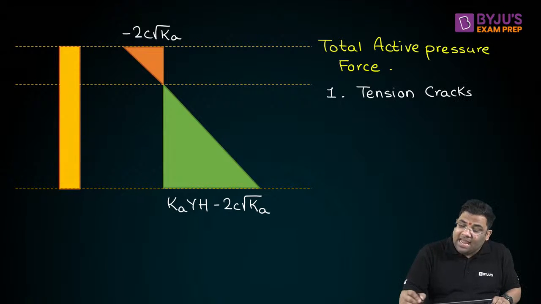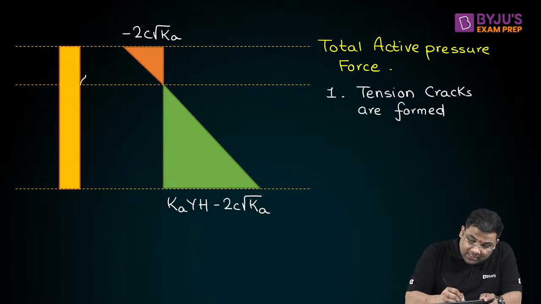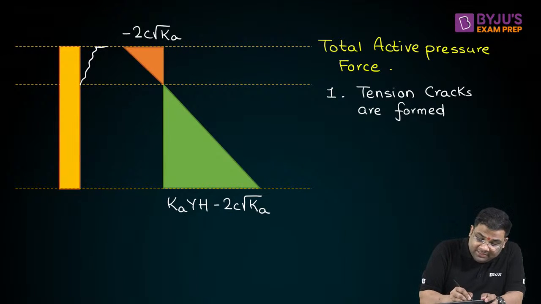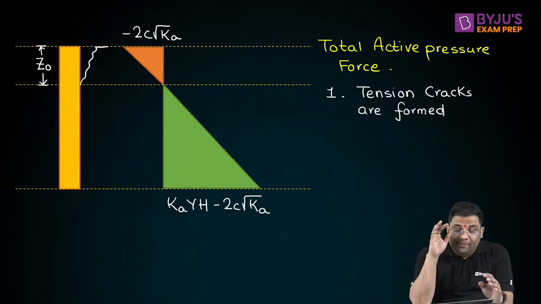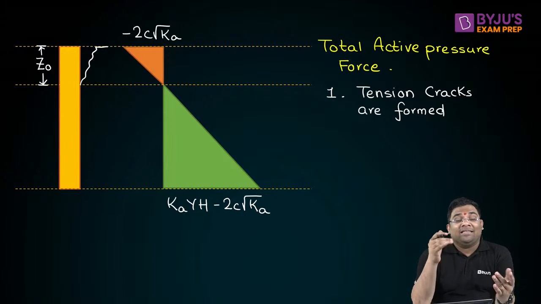If tension cracks are formed, what will happen? For this Z0 depth, the backfill or soil will not be in contact with the wall. If it is not in contact, then what kind of pressure will it exert? It will exert no pressure.